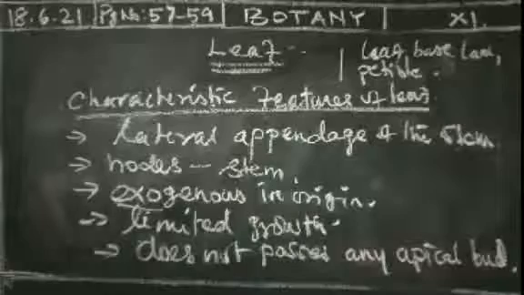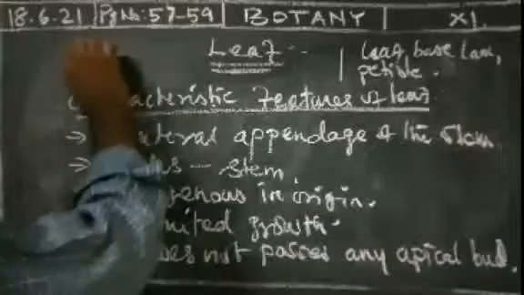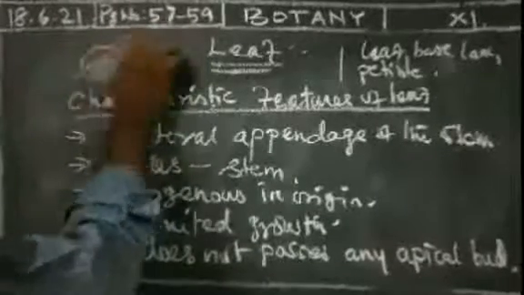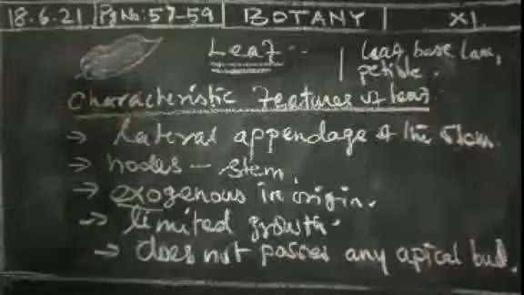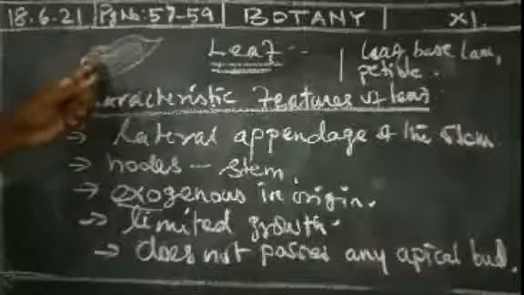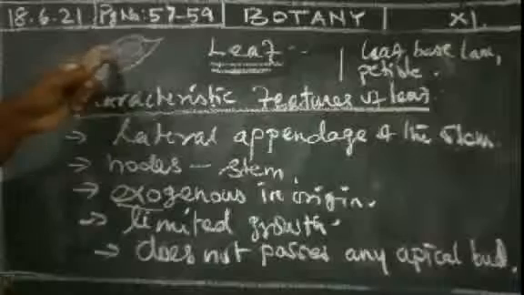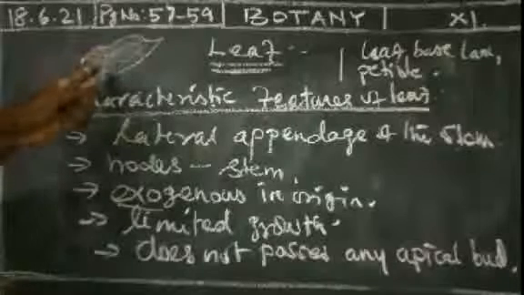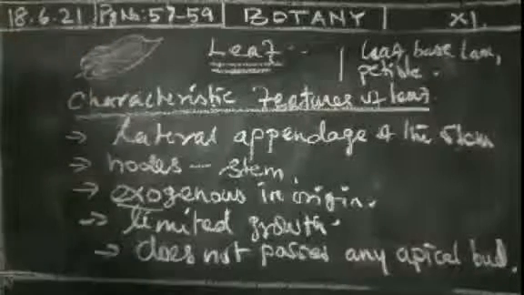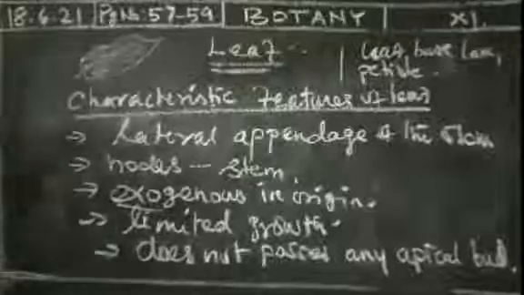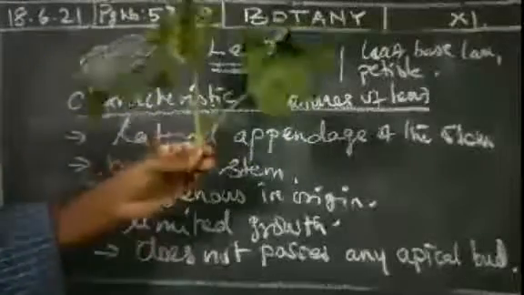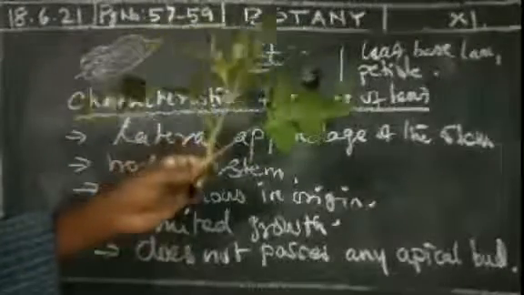The lamina portion is the broader region of the leaf. In the lamina, some veins are present, and vascular bundles are also present in this region. You can see the leaf portion, a part of this plant.